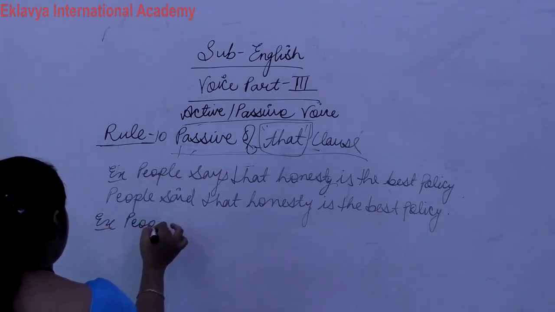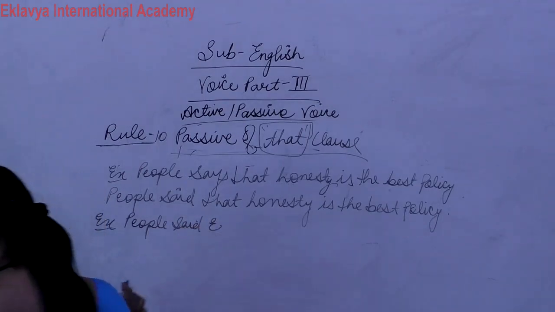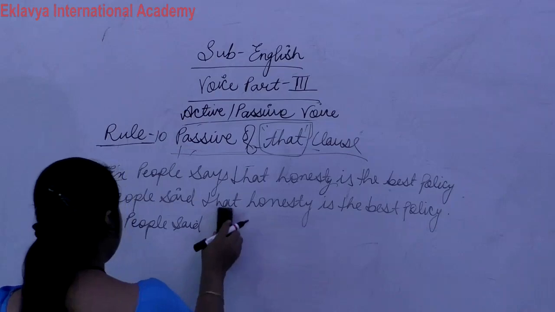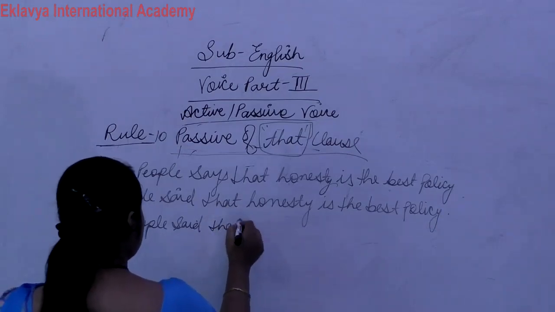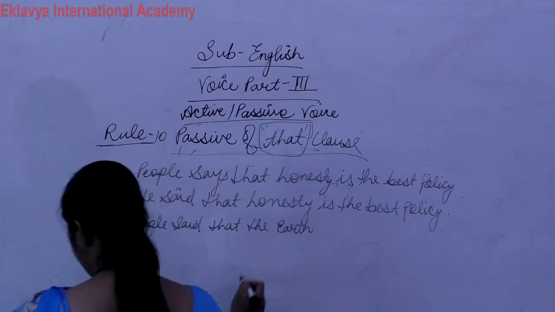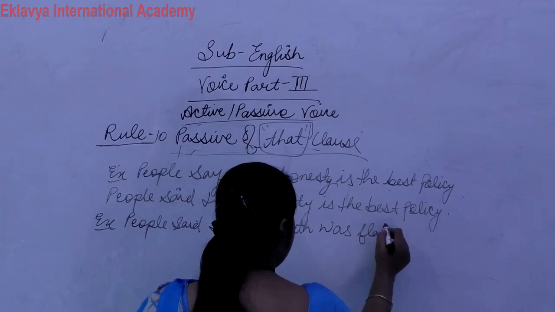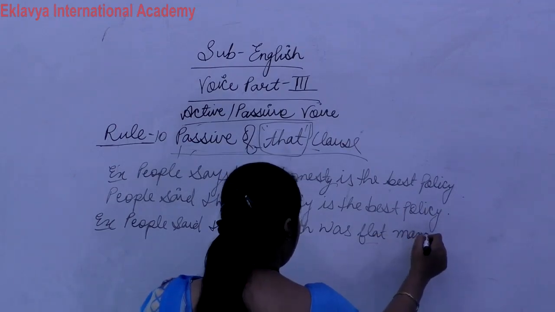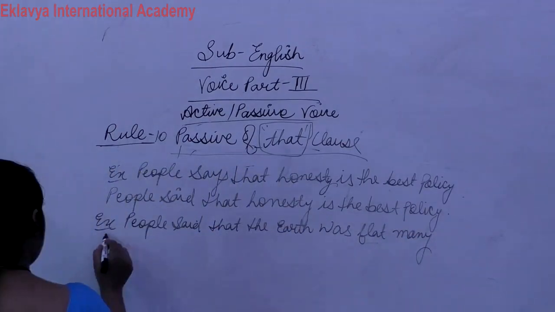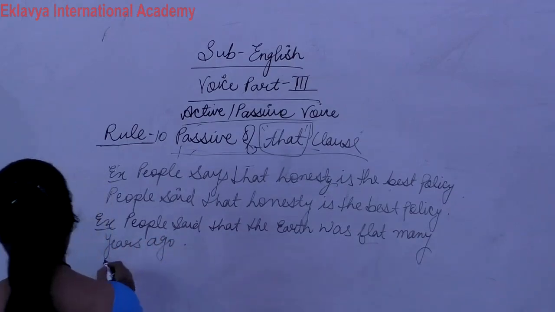People said that the earth was flat many years ago. So what is the answer?